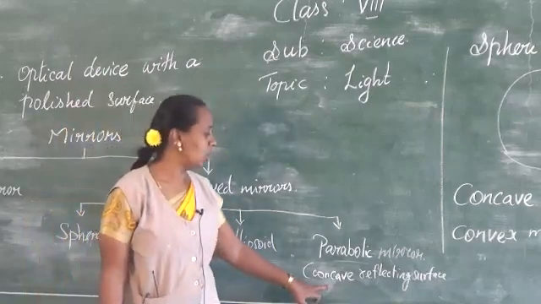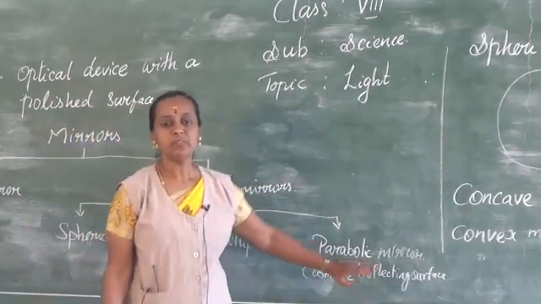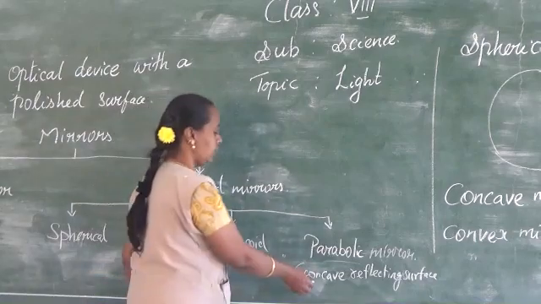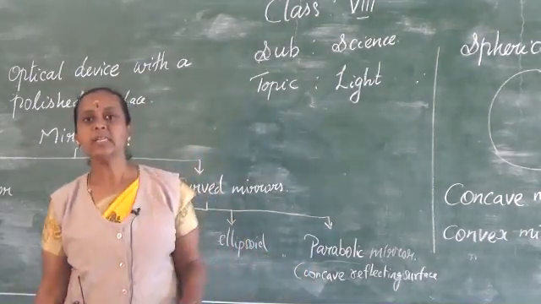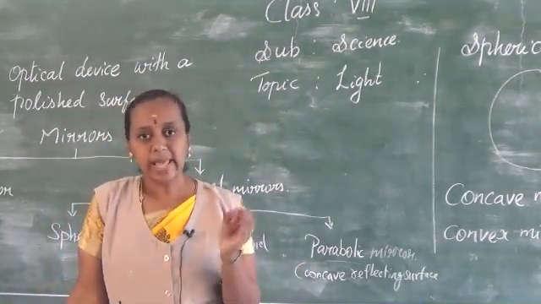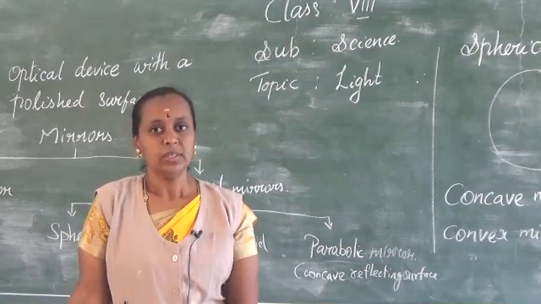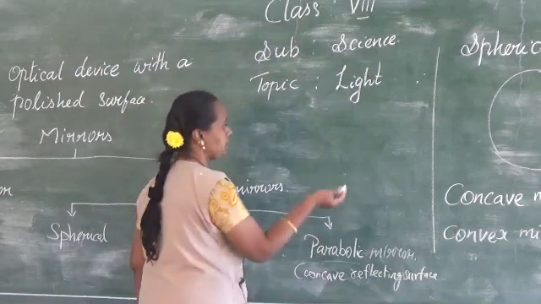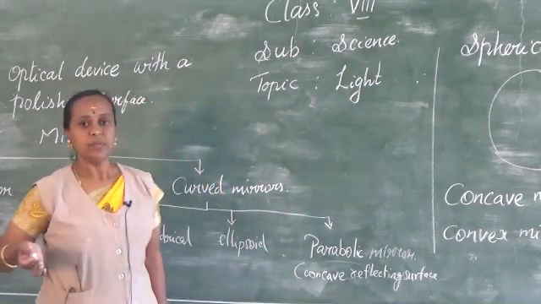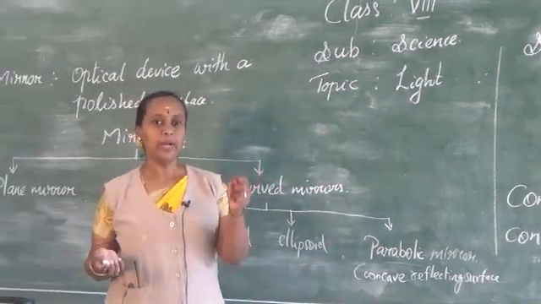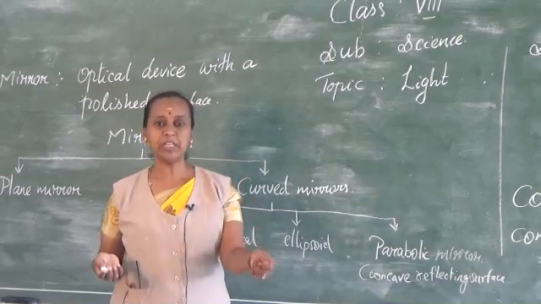It has a concave reflecting surface, and this surface directs the incident beam of light to converge at a focal point. So you can see, just as we have used a lens to direct sunlight to a particular focal point.